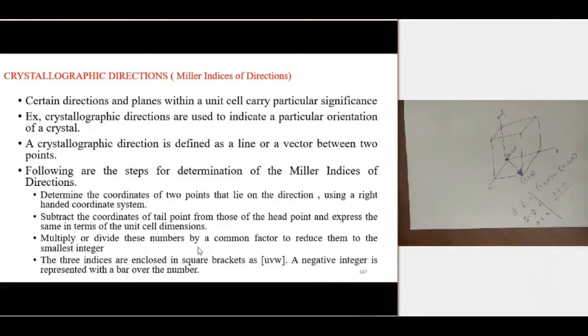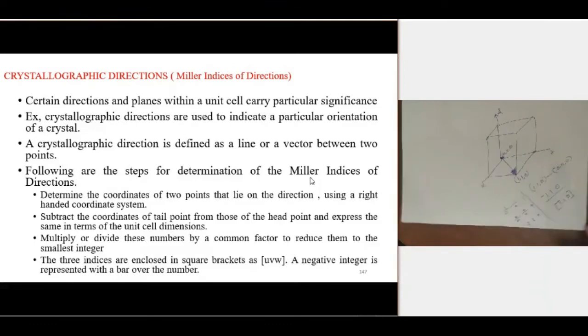The three indices are enclosed in a square bracket, UVW. So for the direction, we should use this square bracket. This is very important. And for a negative integer, for example if after subtraction we got -1, the negative integer is represented with a bar over the number. This is the representation of the indices: -1, 1, 0.